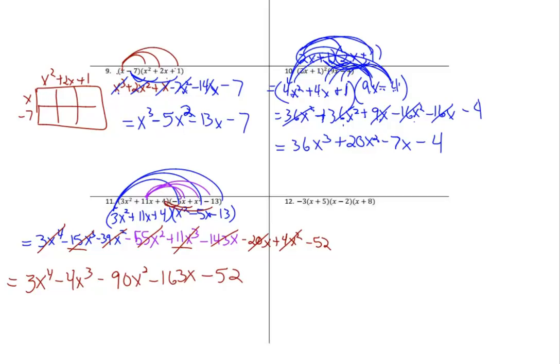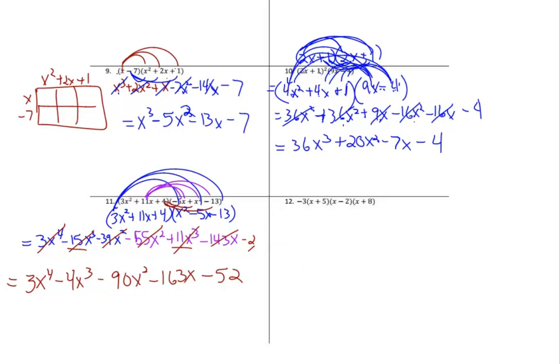3x to the fourth minus 4x cubed minus 90x squared minus 163x minus 52. I agree with that. Okay, but I borrowed space, so let's do the last one. So I'm going to erase this section right here so I get my box clear.